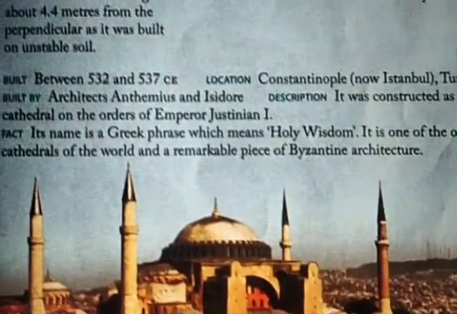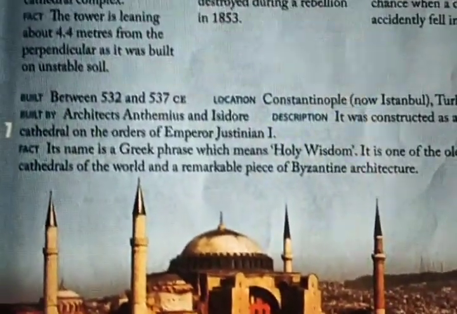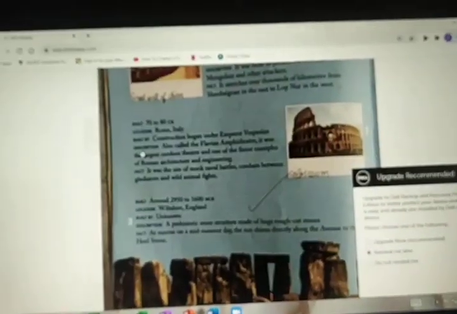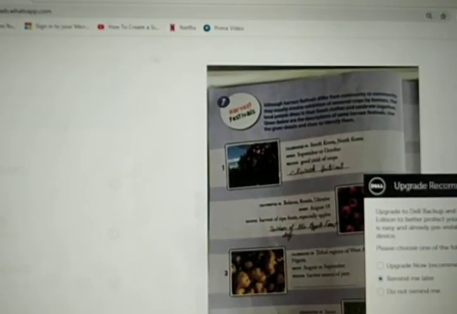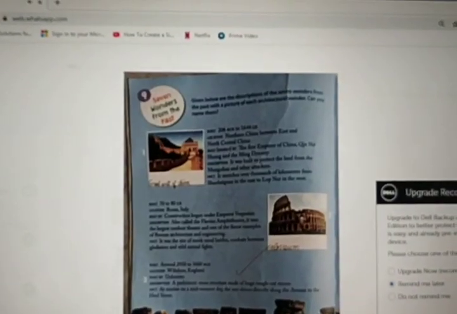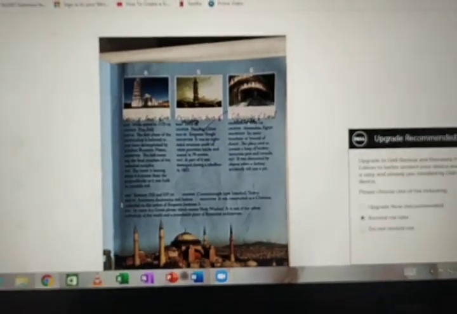Okay, students, these are the things for today. We saw the 6th chapter, the 7th chapter, and then we directly went into the 9th chapter. We didn't see the 8th chapter. The 8th chapter we'll see later.